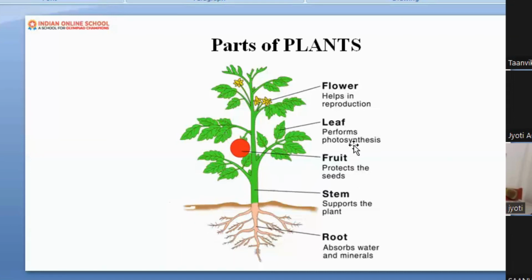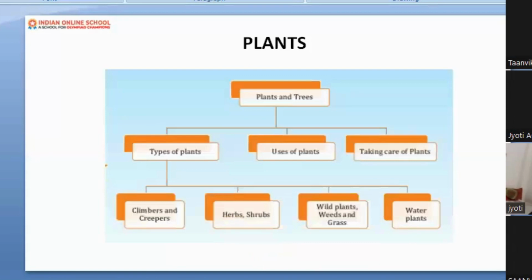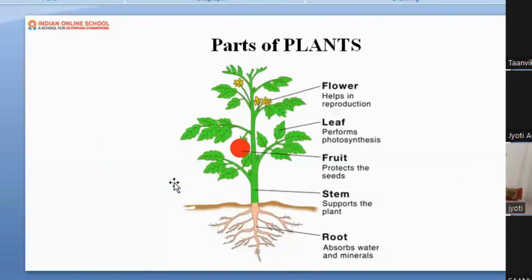Okay. So please, Tanvika, can you tell me one thing, 4 things required by the plant in order to make food? What are they? Can you tell me 4 things? Yes. The leaf. I'm not asking about parts, I'm asking 4 things required by the plant in order to make food.